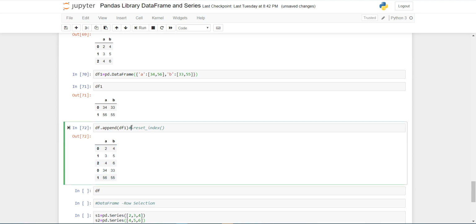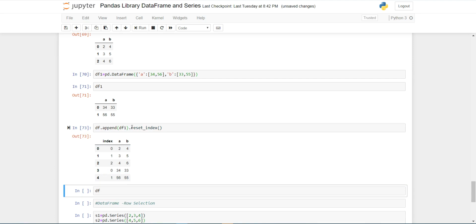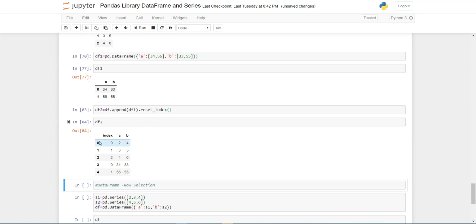So to remove this, we can use reset_index, so that the index runs from 0 to 4 and appends the data frame, and here by default it creates the previous index as a column.